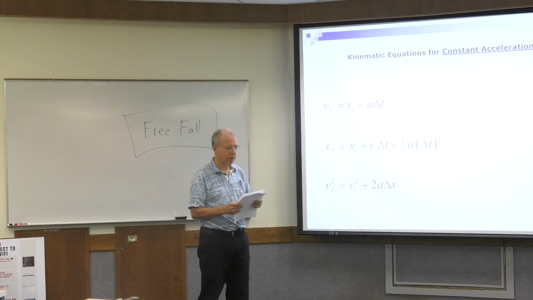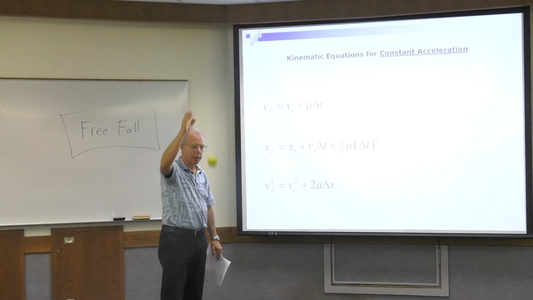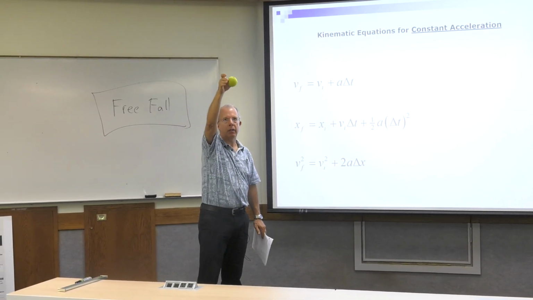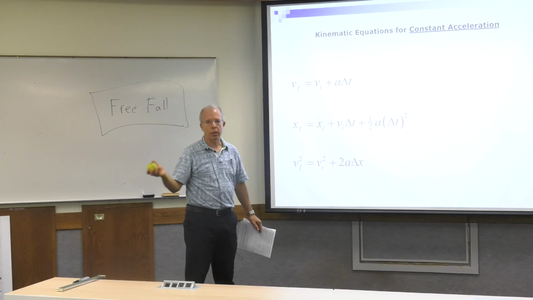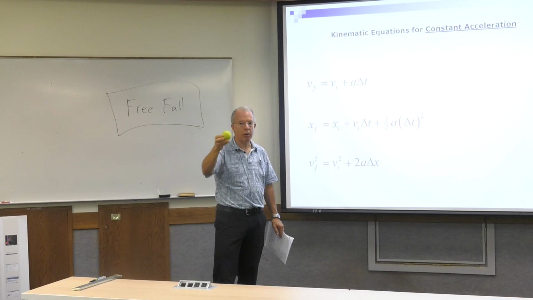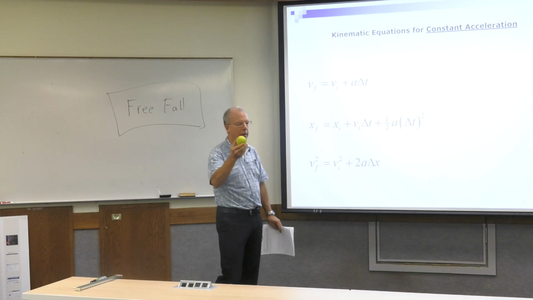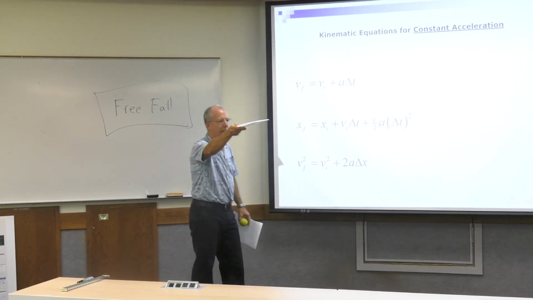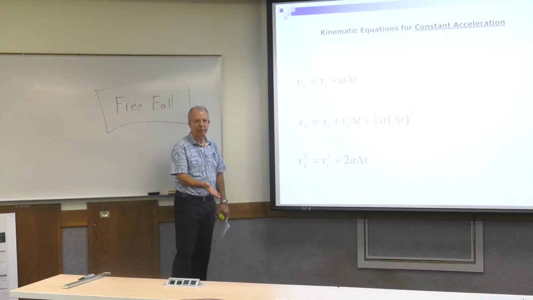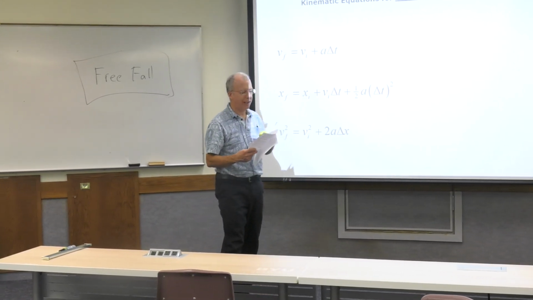So let's do some examples. If I'm in this room and I have a ball and I drop it, now, there's no wind in this room. I'm not dropping it a very long distance or anything like that. So basically, what's the only force acting on the ball? Gravity. What am I ignoring? Air resistance. Is that okay for a ball in this room? Yeah, no problem. So this is free fall. How about this? Now, is air resistance important here? Yeah. So is that free fall? No. You got to use your head when you think about it.